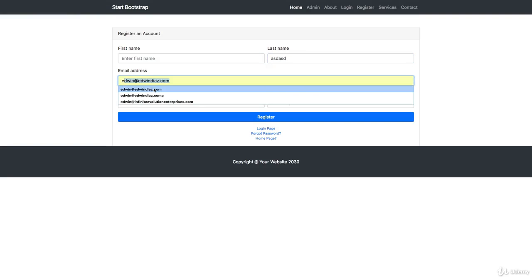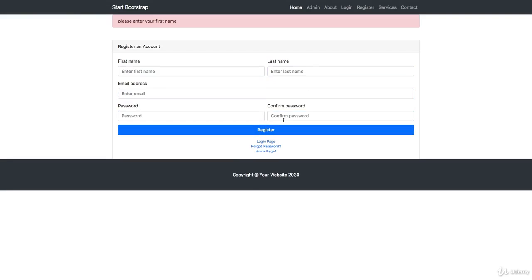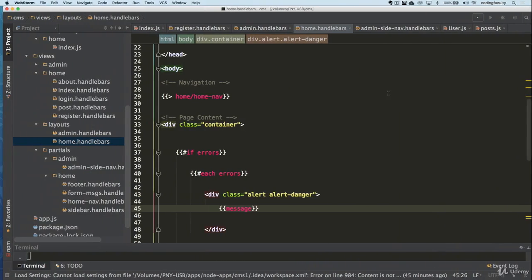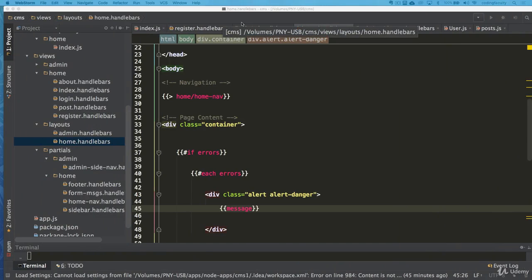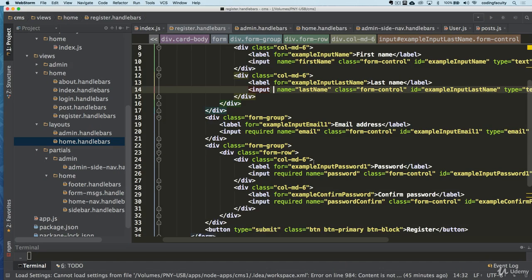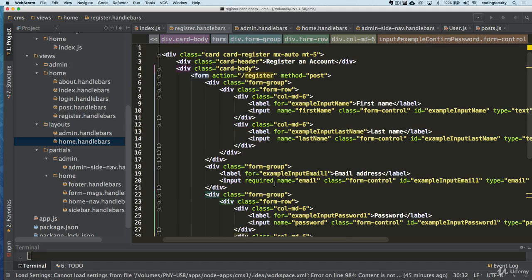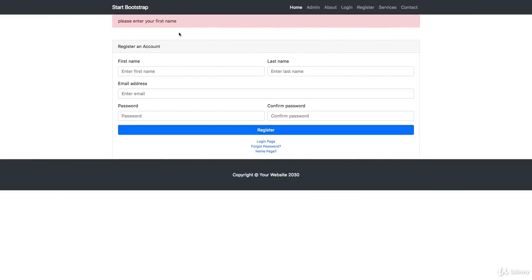Just gonna fill this in. 1, 2, and 3. Enter. Please enter your first name. So that one is working. Let's check to see if the second one goes through all of them. Okay, so I'm gonna take that require out. I'm gonna take the require password out. I'm gonna take the require all of them out. Okay, just to check.